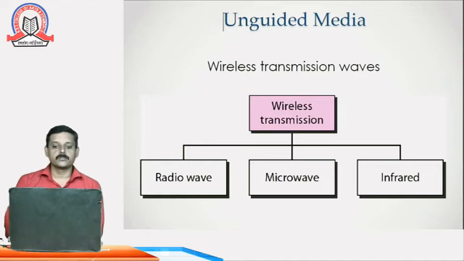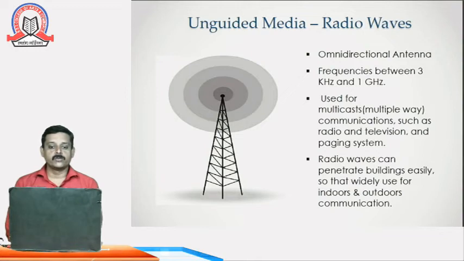As you can see, in unguided media, for radio waves there is one antenna which spreads a signal in an oval or circular motion. This is an omnidirectional antenna which spreads the signal around it. It has a frequency from 3 kilohertz to 1 gigahertz. Basically, these radio waves are used for multicasting, or a multi-way communication, such as radio and television, as well as for a paging system.